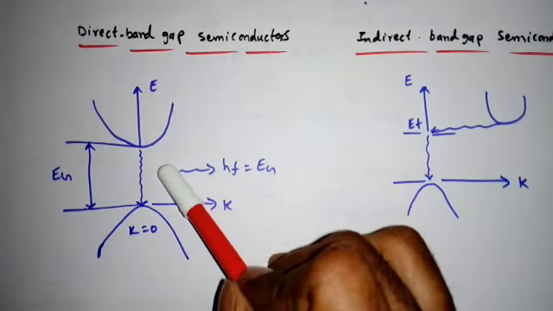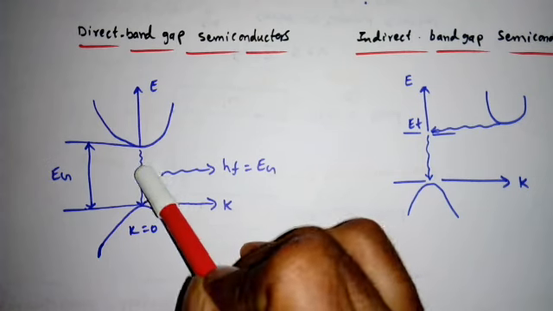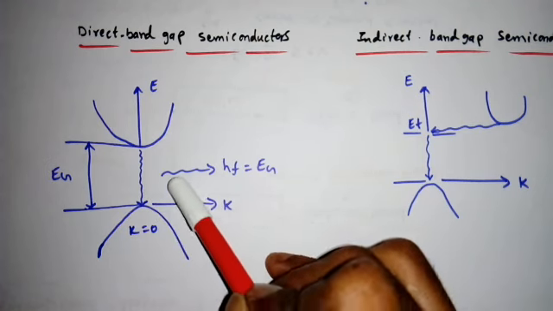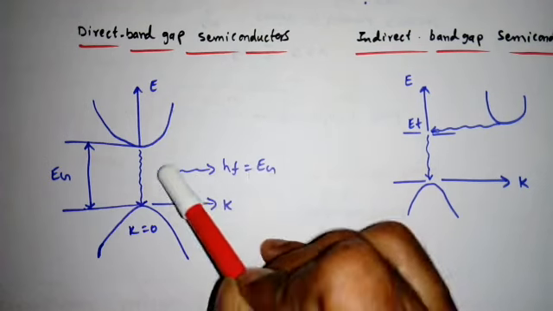In a direct band gap semiconductor, when the electron falls from the conduction band to the valence band, there is no need of any momentum change. That is the reason it radiates the energy in the form of light, right?